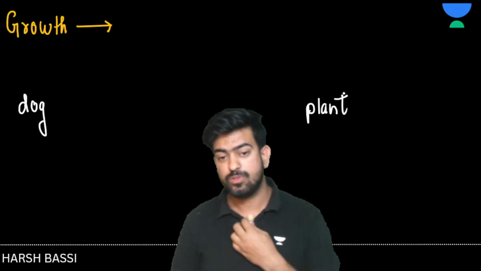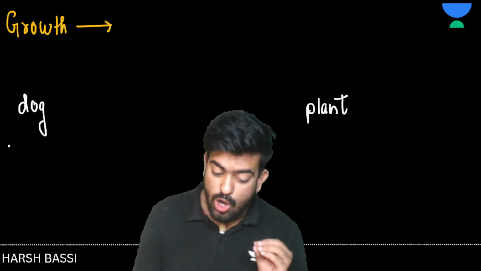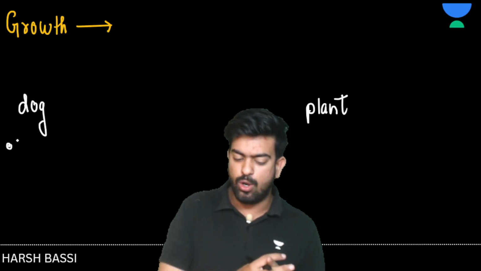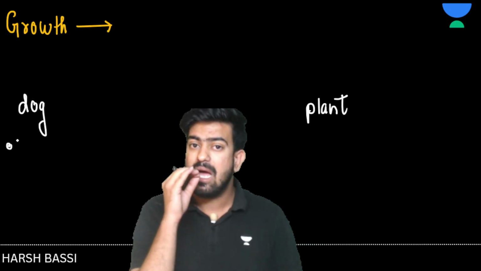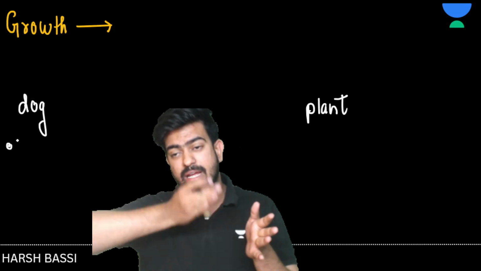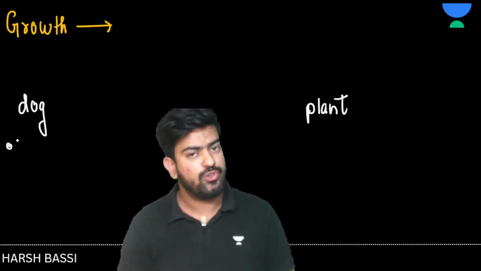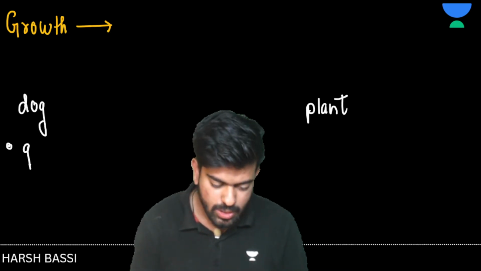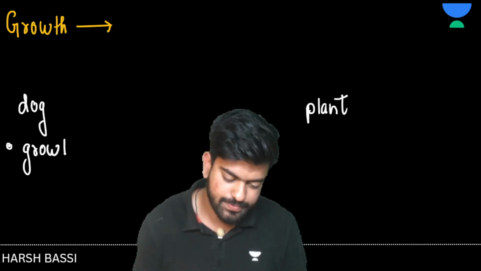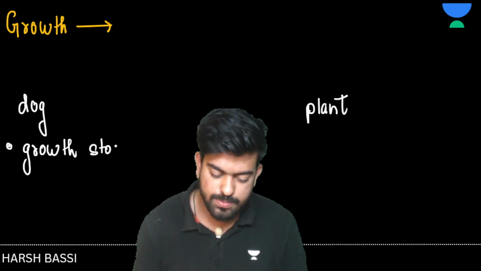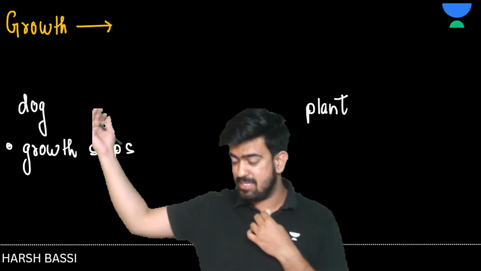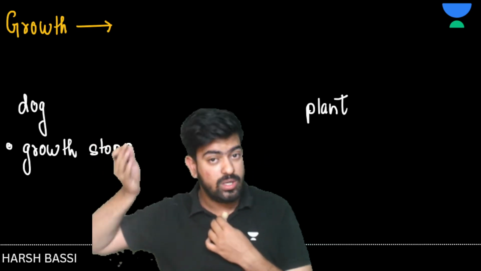Can you tell me what are the characteristic features of growth in a dog? If I talk about the dog, I can see that in 2 years, 3 years, or 5 years, the growth is stopped. Yes or no? Yes sir, growth stops. But in plants, I have seen some plants that are even older than me.